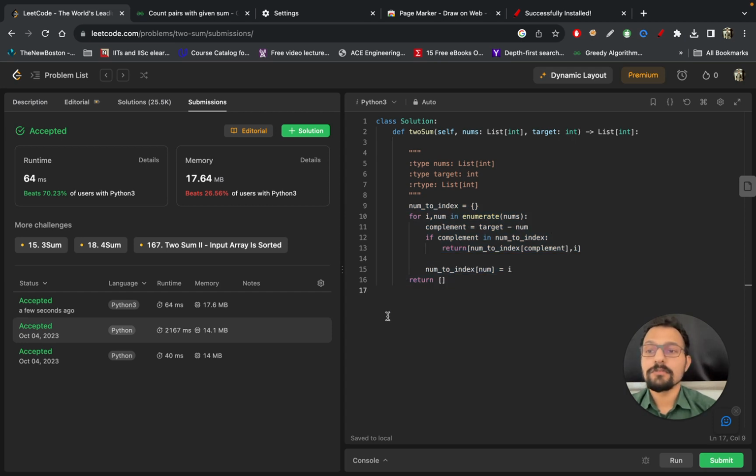Now let's jump on. If you see the time, I have taken around 15 minutes to explain it and also to solve the question. That is the ideal time, and you also want to achieve this level if you want to crack a coding interview easily. Now let's jump on to our next question.